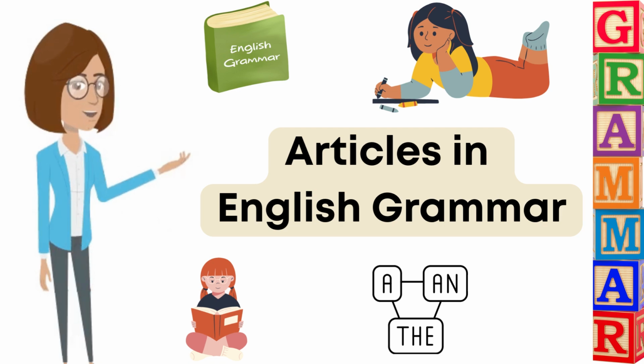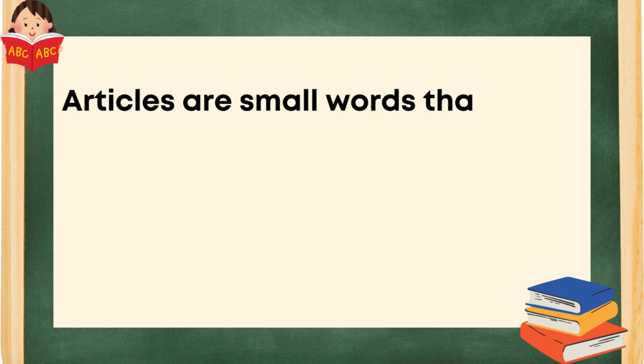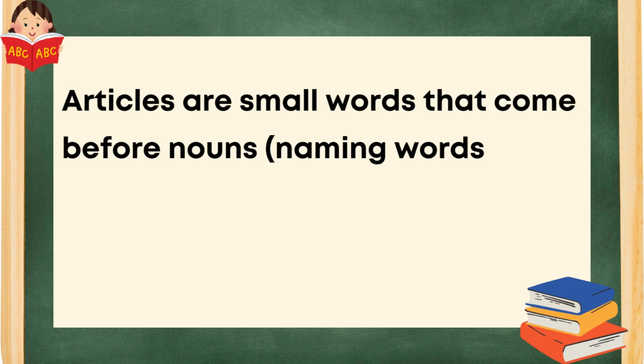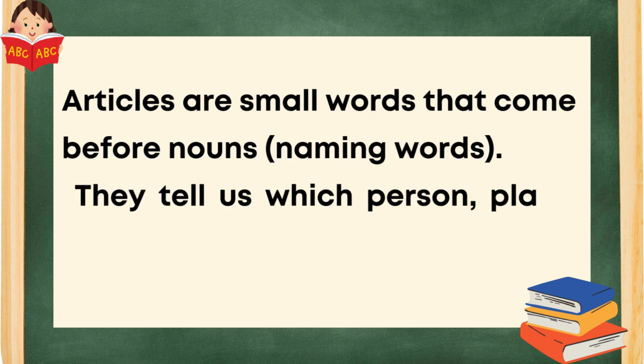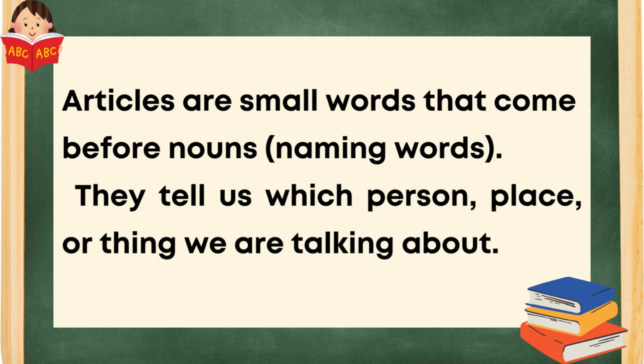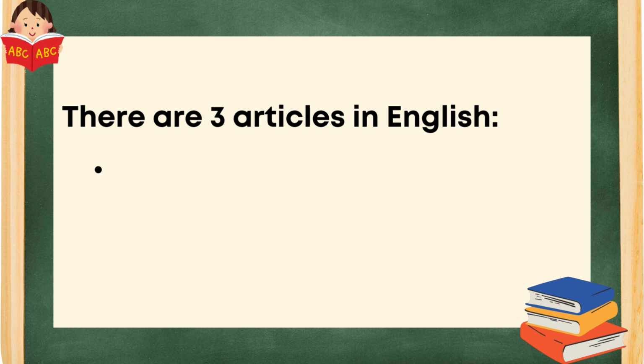We are going to learn about articles in English grammar. Articles are small words that come before nouns, naming words. They tell us which person, place, or thing we are talking about. There are three articles in English: a, an, and the.